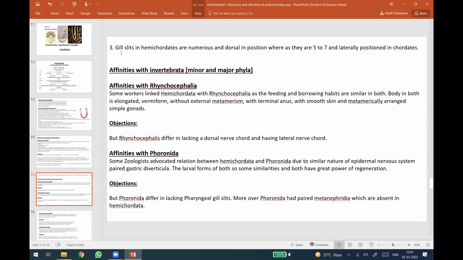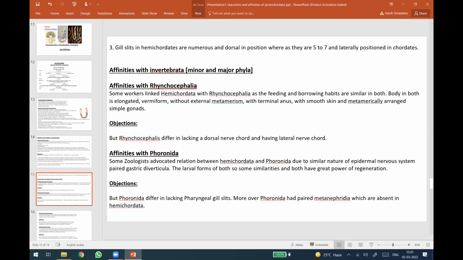The third important objection was that gill slits are numerous and dorsal in position, whereas they are 5 to 7 and laterally positioned in chordates. In chordates, gill slits are in lateral position. Within 5 minutes, the meeting will be finished, so I'm going a bit fast. If you have any problem, ask me in the next class.